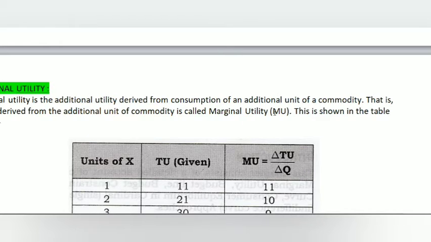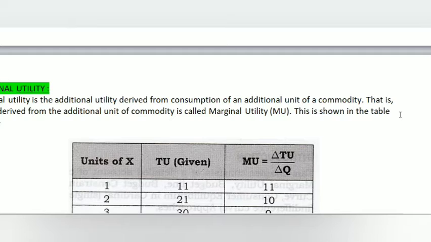Actually, it is represented by the term MU.